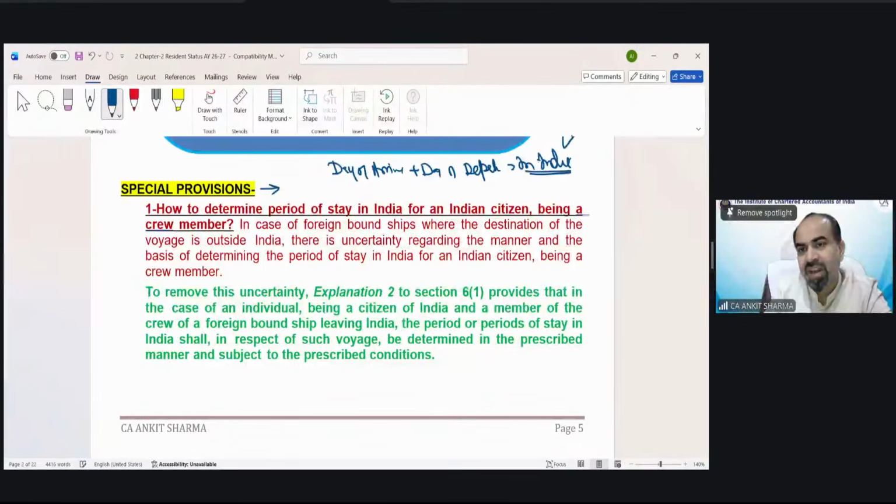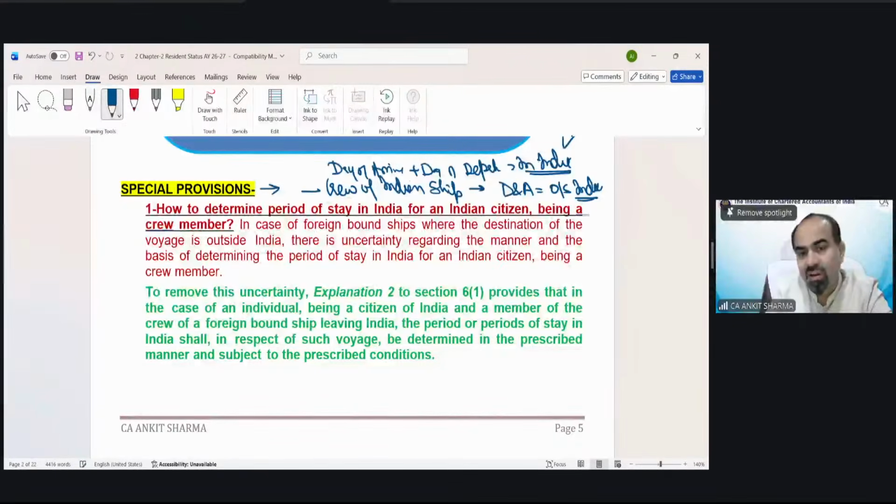We have discussed that in the last class. But in case of a crew member of an Indian ship, technically the reverse is going to be done. That means the day of departure and the day of arrival would be treated as outside India.